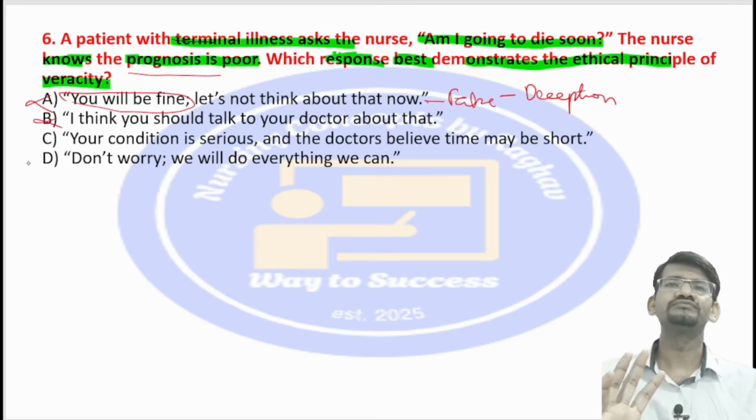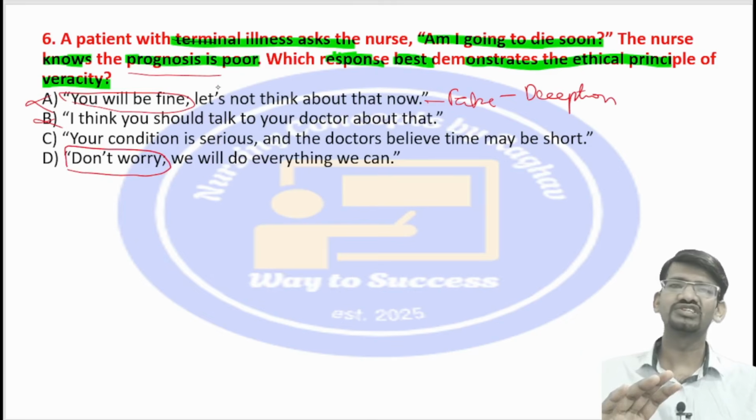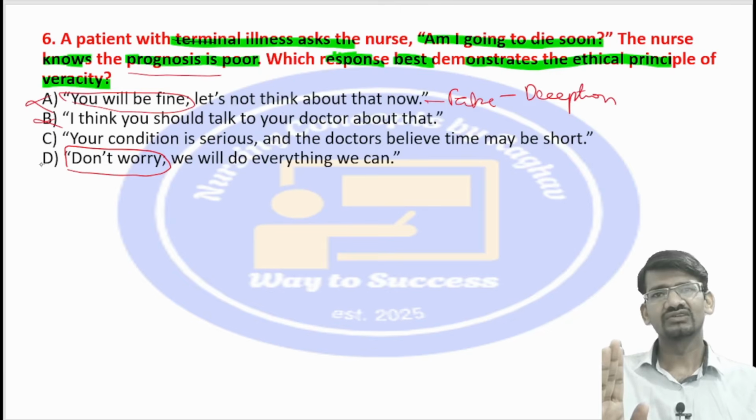Then, your condition is serious, the doctors believe time may be short. The fourth option is, don't worry, we will do everything we can. See, if she says don't worry, when the prognosis is already poor, again she is giving false information. So this is also wrong.